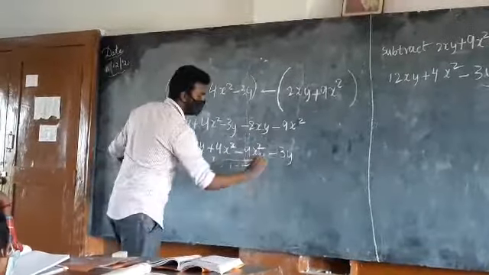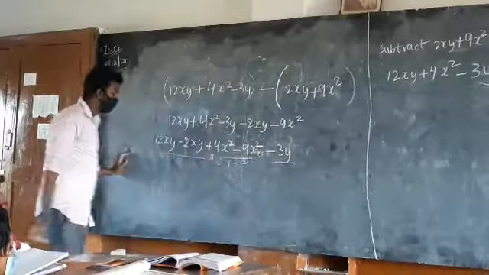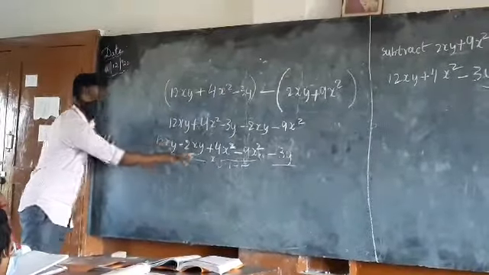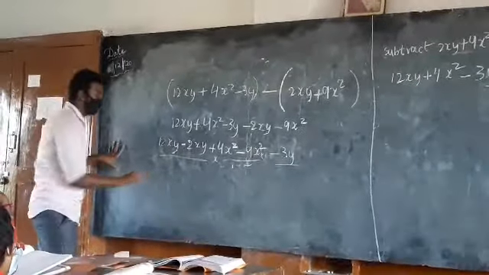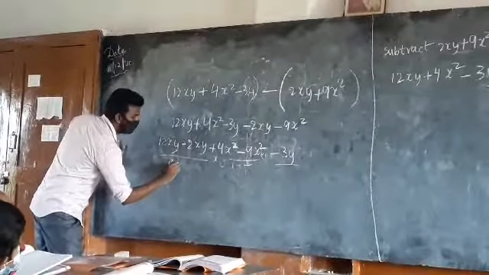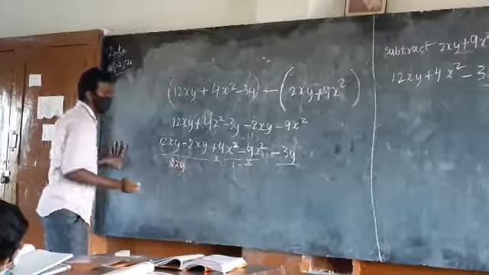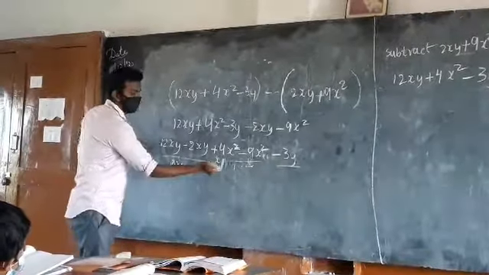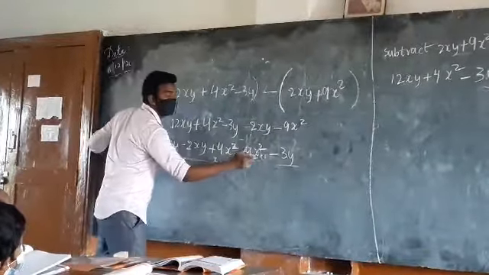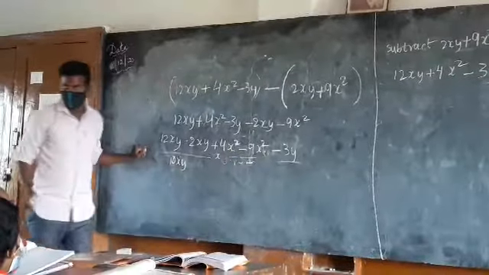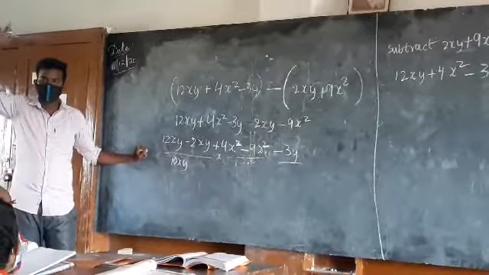So, select the like terms and simplify. 12xy minus 2xy is 10xy. 12 apples minus 2 apples is 10 apples. Okay. 4x square minus 9x square is minus 5x square. Yes.